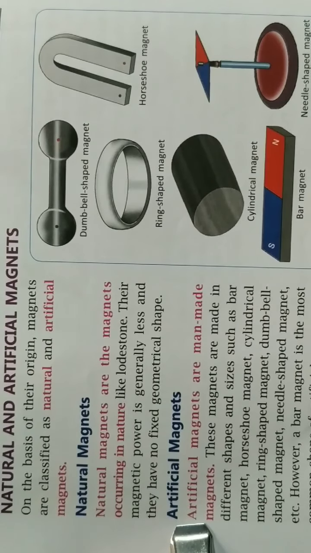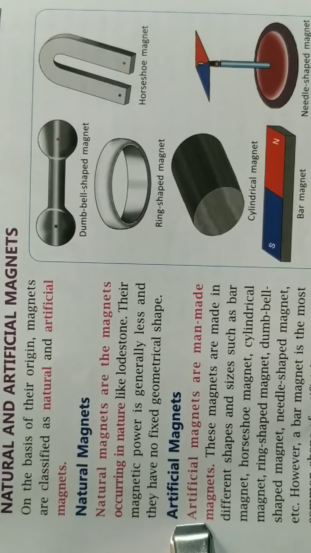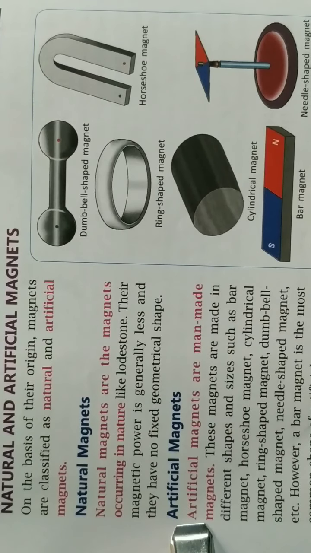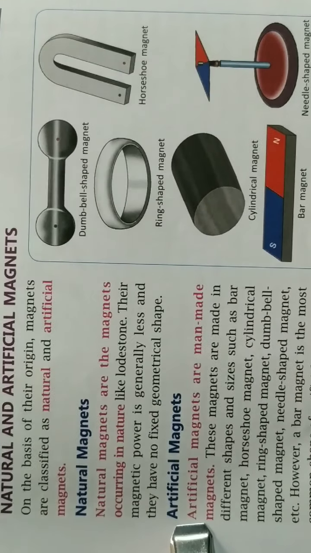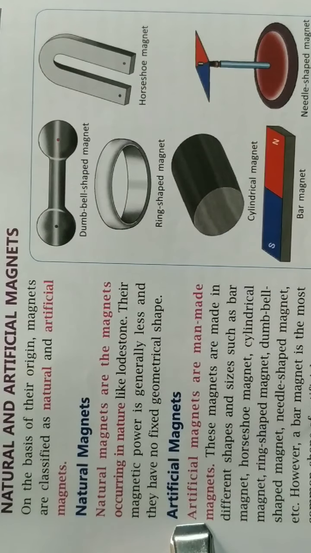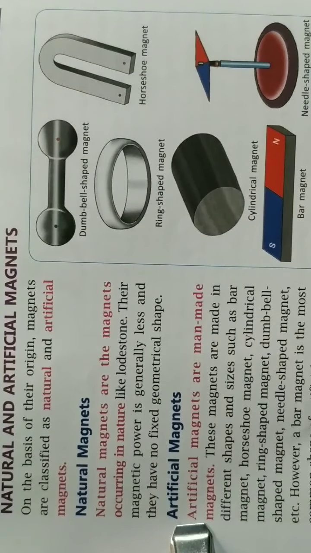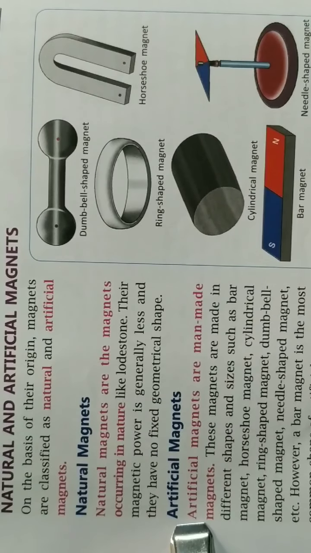So how we can say not having geometrical shapes, like if you go on the mountains, rocks, so that is not having any particular shape or size, or no equality in their size or shape. So that is the natural magnet. Next comes artificial magnets. So artificial magnets are man-made magnets.